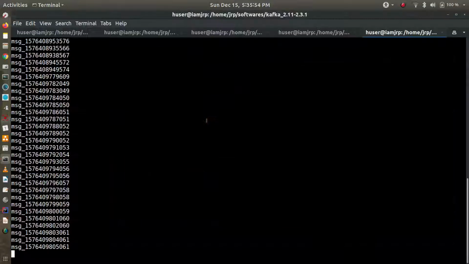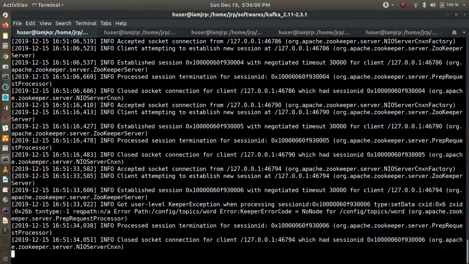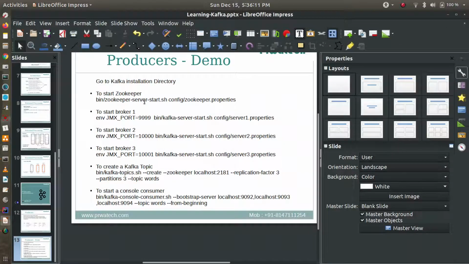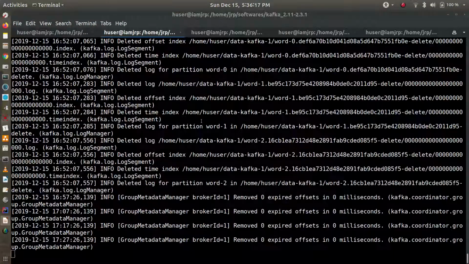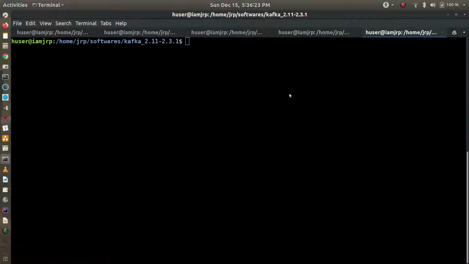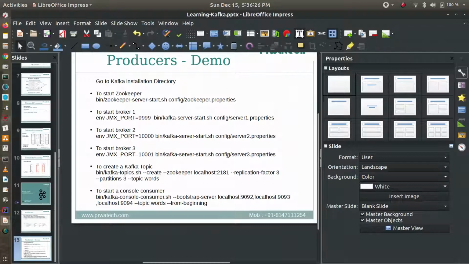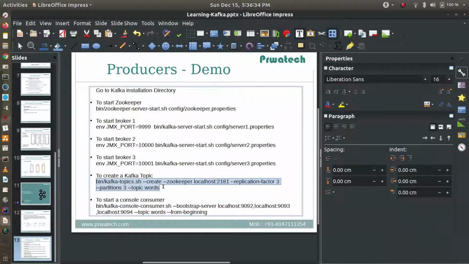And let's go to the console. In the console, I have already started the Zookeeper. In the last session, I showed you how to start a Zookeeper. The commands are here. To start a Zookeeper, this is the command. Then I started broker1, which I already showed you last session. This is the broker1 command. Then broker2, then broker3. Now we will create a topic. Let's create a topic called wars.